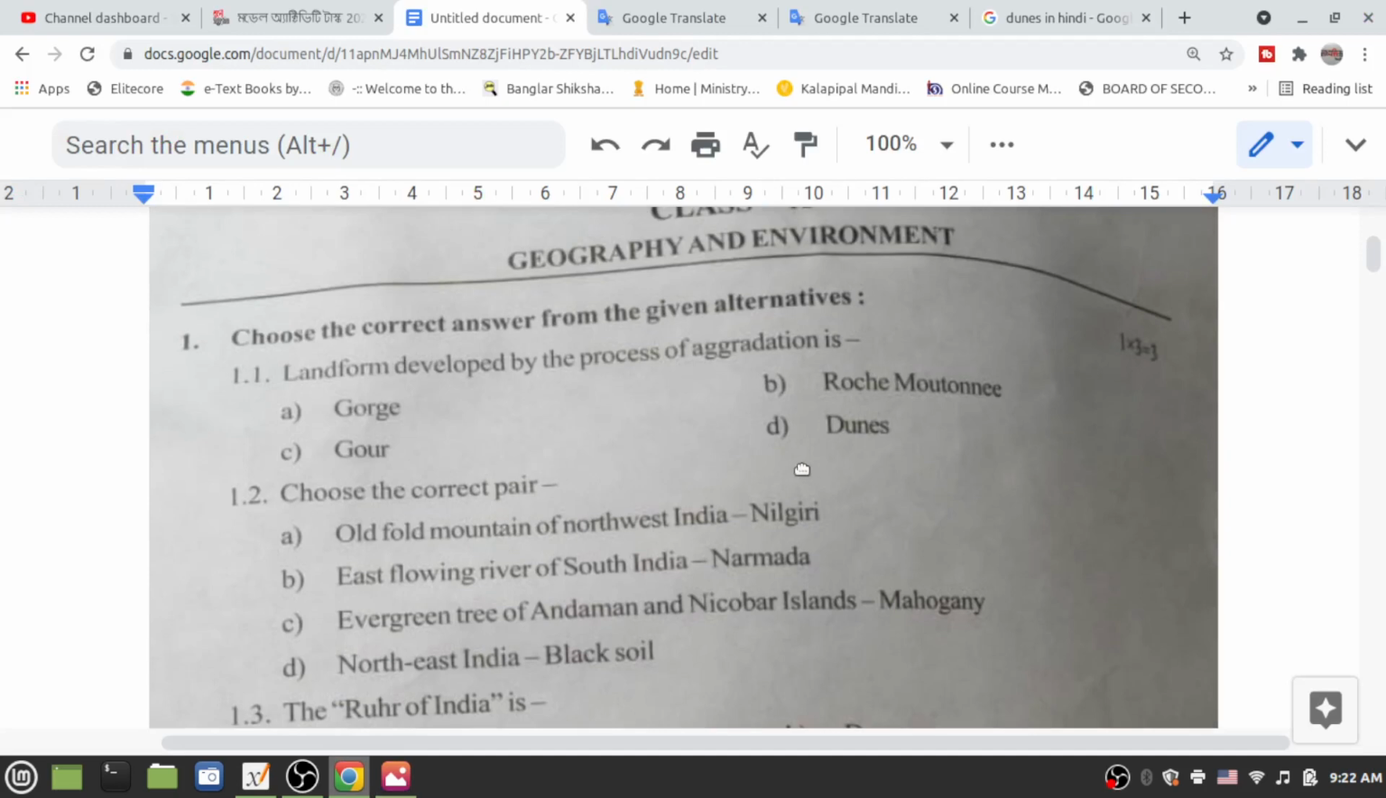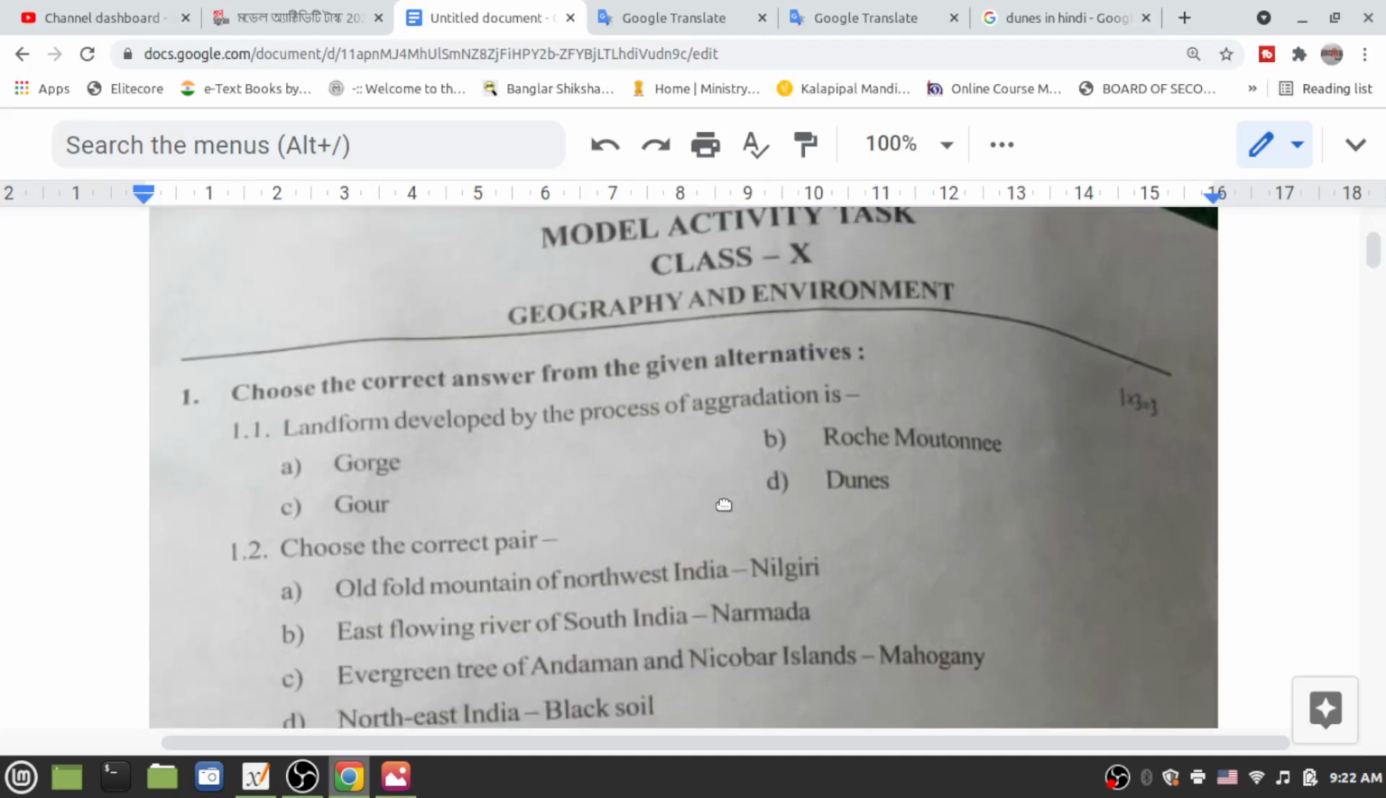Here's the first question you can see on the screen. Choose the correct answer from the given alternatives. Four alternatives are given. The first question is: the landform developed by the process of aggradation is dune. Dunes. Okay, here is the answer. Next is